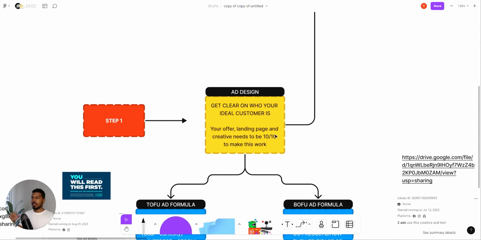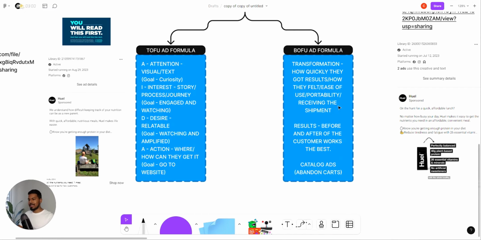You also need to understand that your offer, your landing page, and your creative need to be 10 out of 10 to make this work. Without a good offer and without a good landing page, your creative will simply not convert with ads. I don't care how much money you put into ads, it's not going to convert if you do not have an appropriate offer and landing page that matches the creative you're running ads on. Without that, no matter how much budget you put into ads, it's not going to work. So quickly taking you through what the ad design looks like.